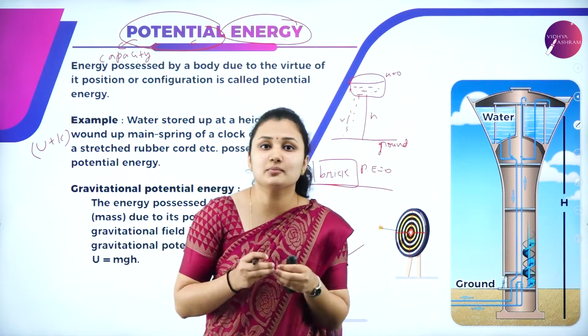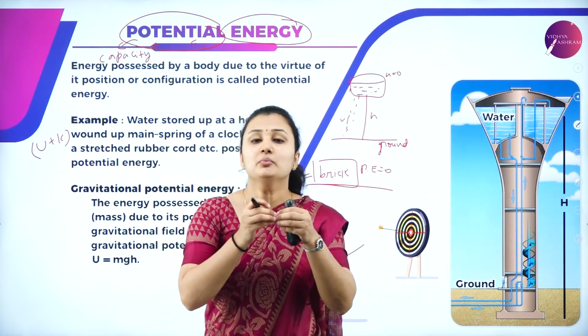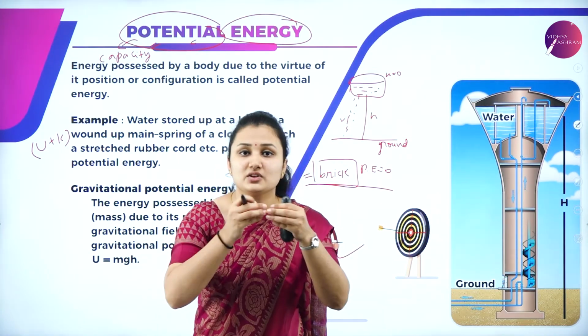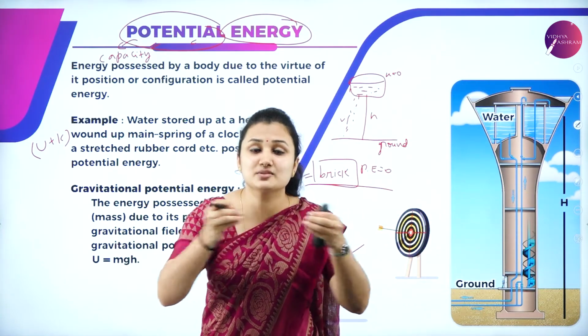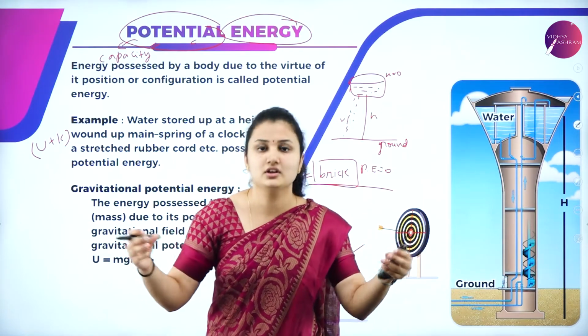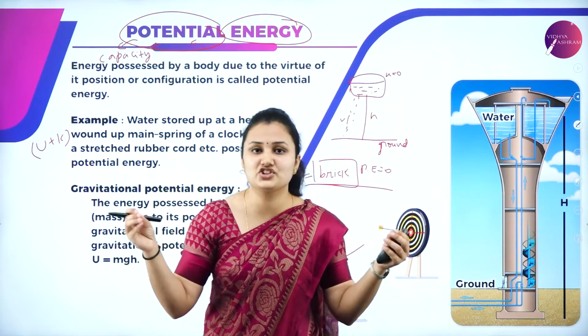Spring has an elastic property. A rubber band spring has an elastic behavior. When you stretch the spring, so when you apply some force to stretch the spring, there is work done because there is a displacement in the spring when you stretch it. The work done is stored in the form of potential energy.